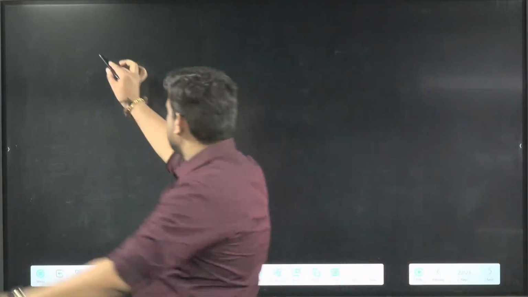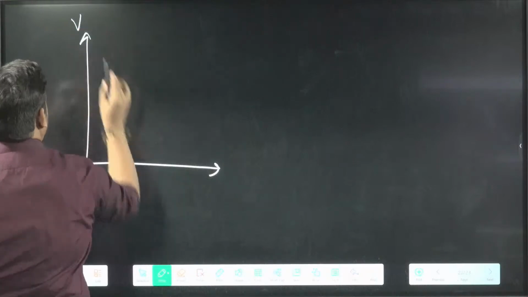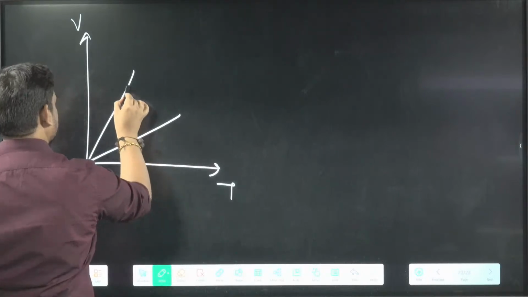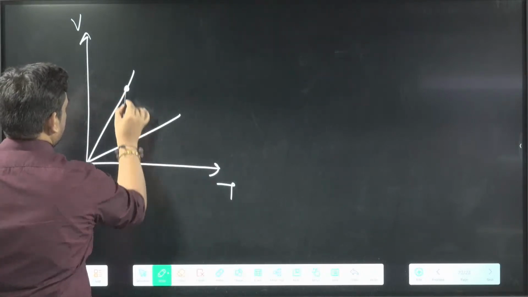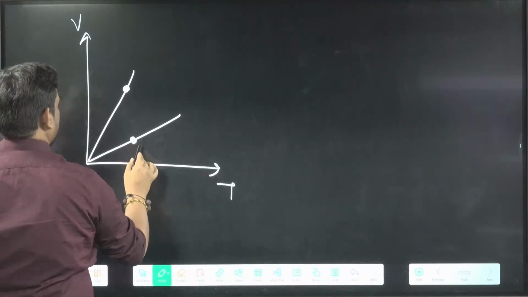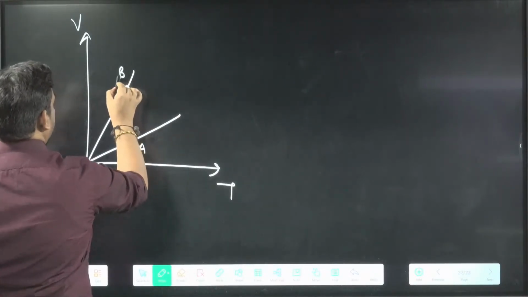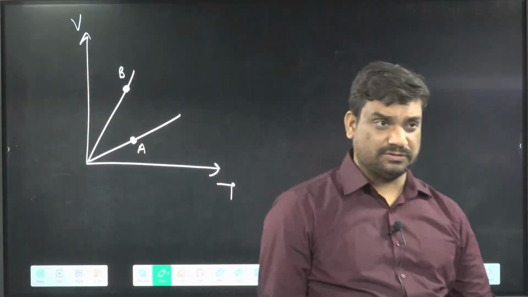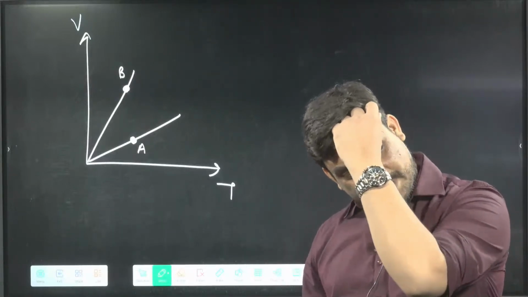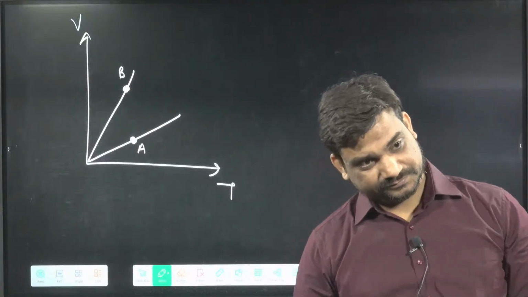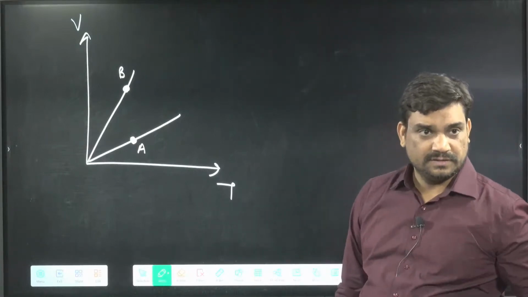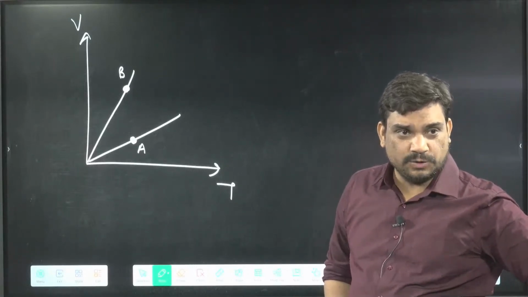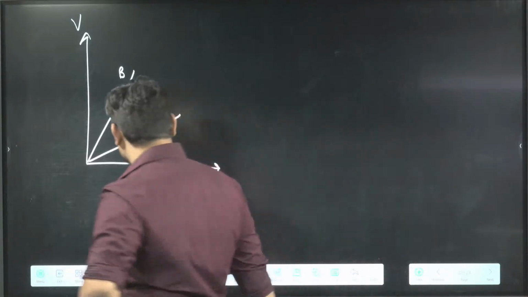Listen, if I give you this, here volume and temperature, you know 100% that if I ask about these two points, suppose this point is A and this point is B, and I ask where pressure is more, at A or B, you can say 100% the answer is A.